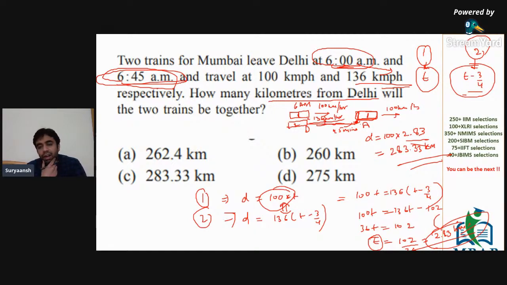yeah, if it comes naturally, probably you can use the approximation technique. If the options are a bit far... here, the options are a bit close. So I would suggest that to be sure, you can use a screen calculator. Otherwise, if your calculations are good enough, you can use the approximation technique, or if the options are too far away. All right. So then, if this is clear, then I'll move ahead.